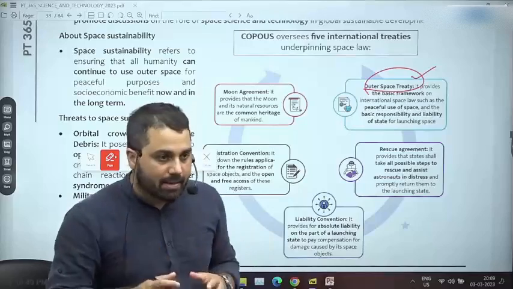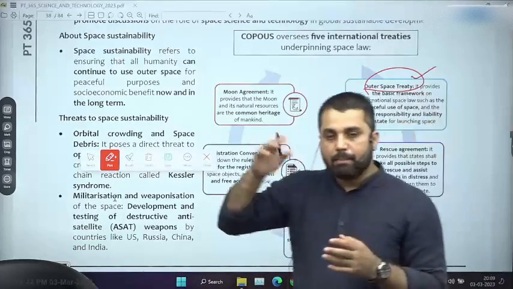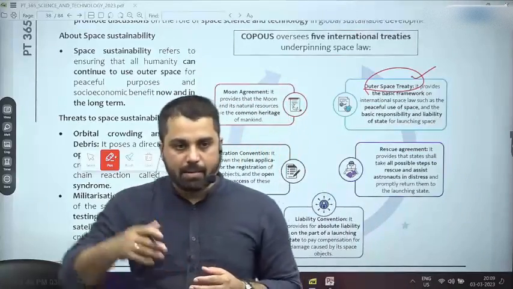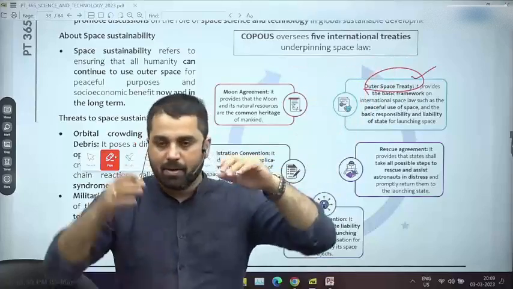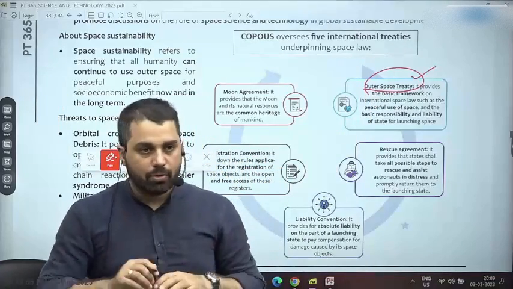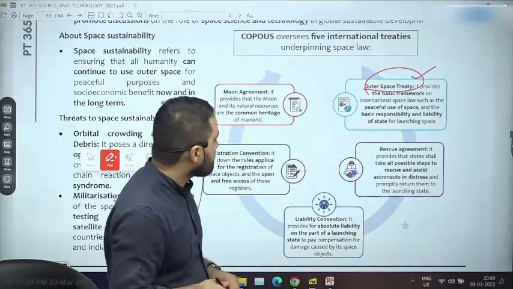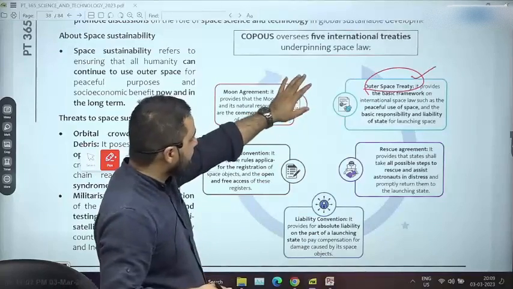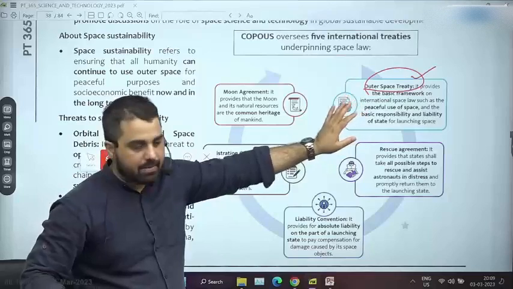Countries, rather than launching satellites, are actually using the space platform to place weapon systems. And maybe with the help of those weapon systems, they can target another satellite in space, or they can target something on the earth. That is a threat to global peace. That is also, of course, a challenge to space sustainability. So the Outer Space Treaty, as of now, is considered outdated. It needs some sort of modification.